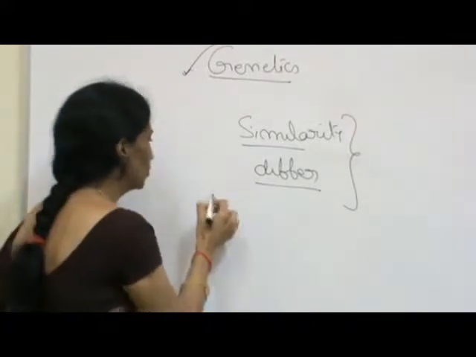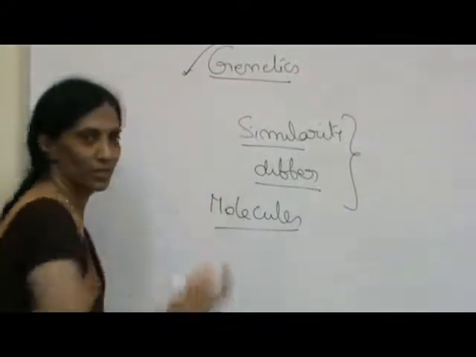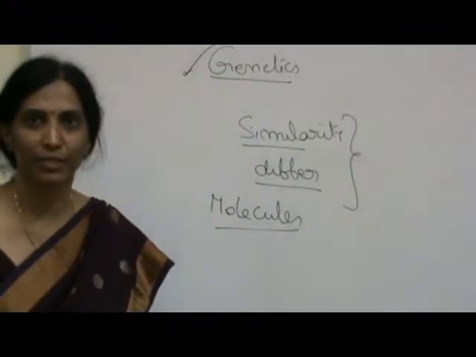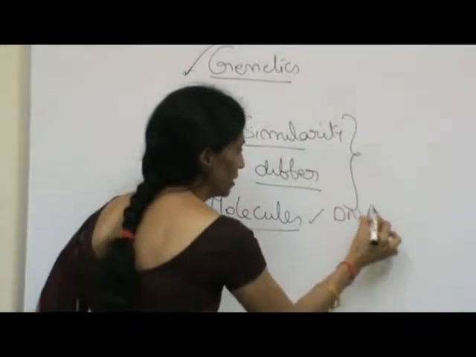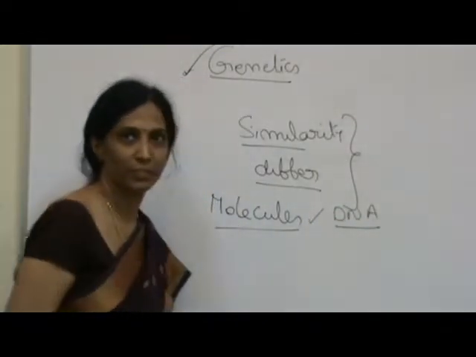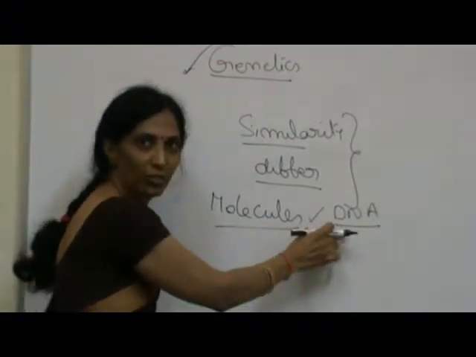And what is the molecule involved in this inheritance process? The molecule is nothing but DNA, deoxyribonucleic acid. It is the molecular basis of inheritance.